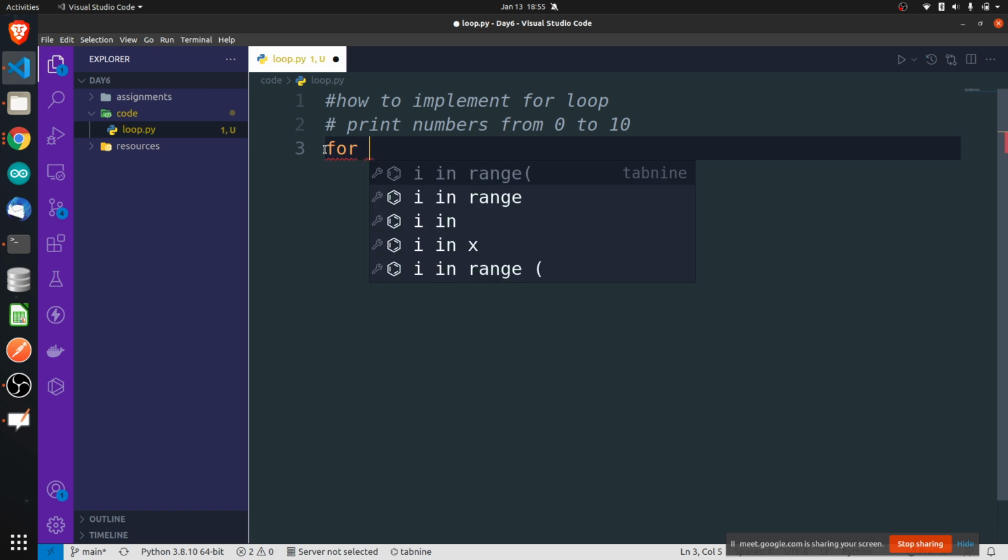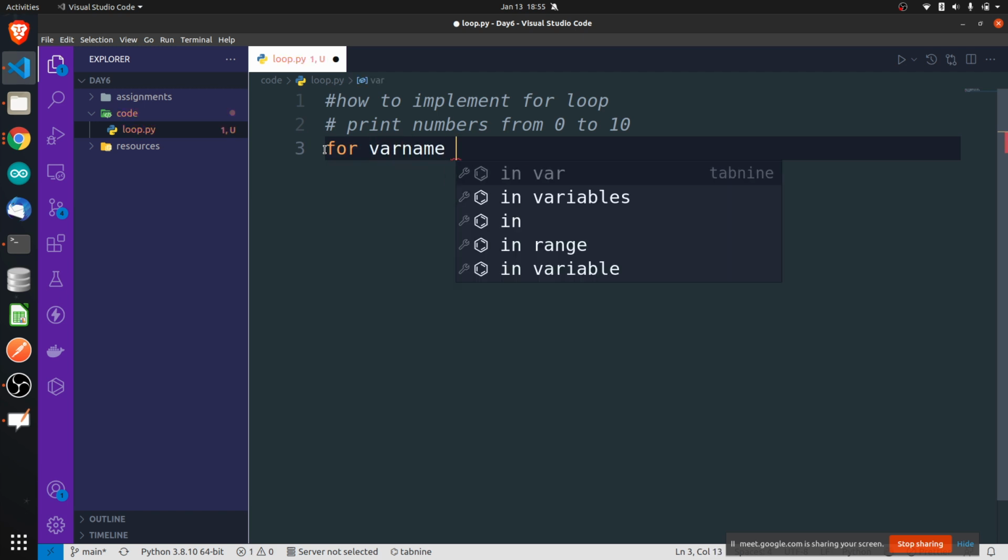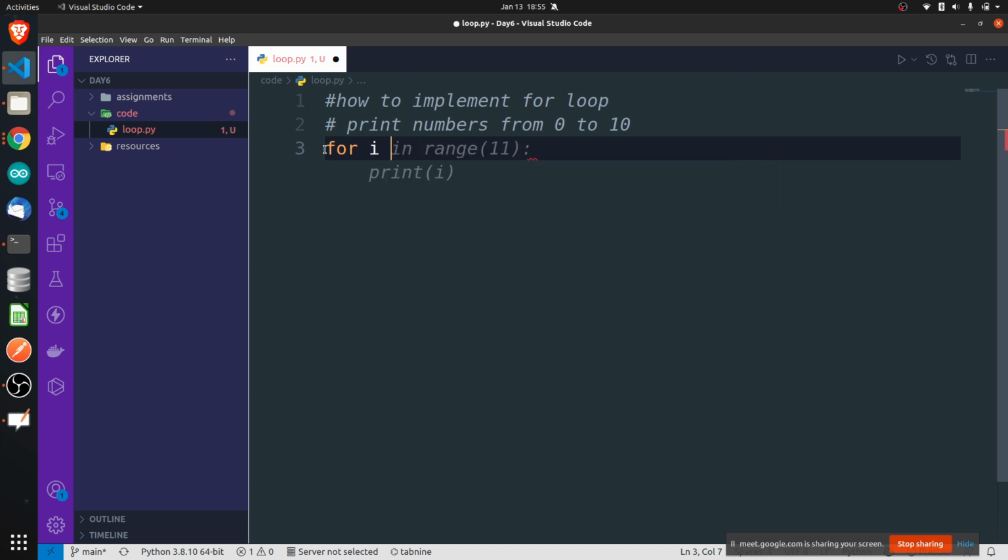The way we can do it is, write for some variable name. I'll write the variable name as i; I don't need to mention the data type. For i in range. So I will use one function which is called range, and then a colon. This should be very familiar to you. Every time for if conditions, for loop, while loop, we'll be using it. For functions also, and for classes also, we'll be using this colon, not semicolon, colon.